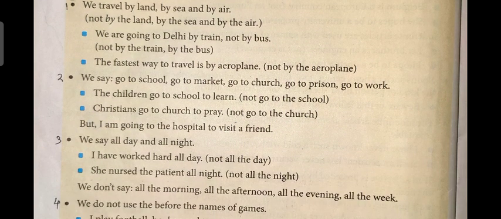Next, we say go to school, go to market, go to church, not to the church or to the market, go to prison. We cannot use the before them. The children go to school to learn, not go to the school.